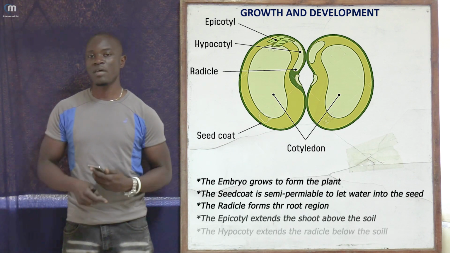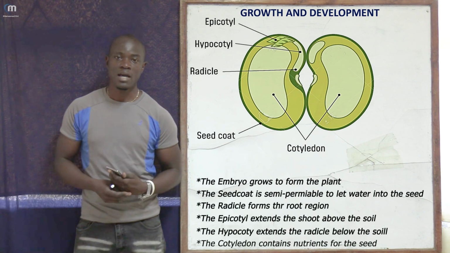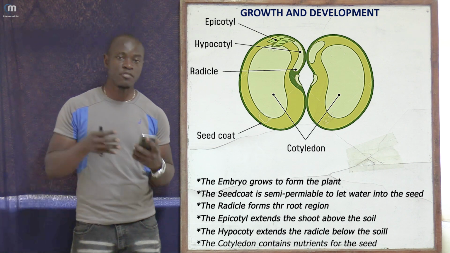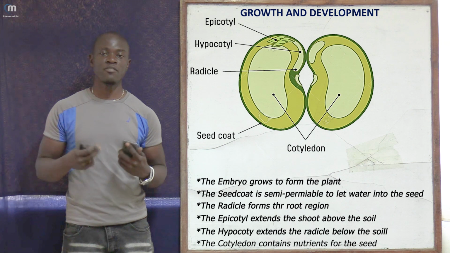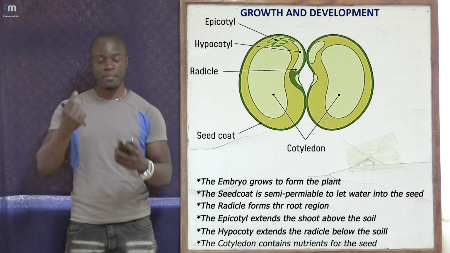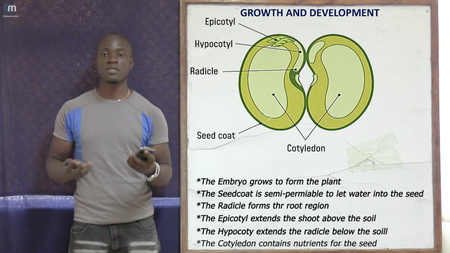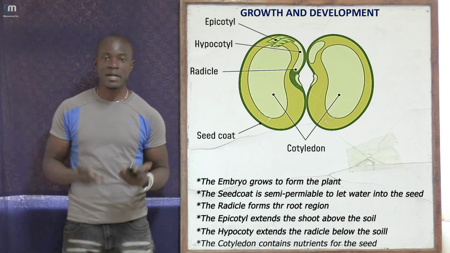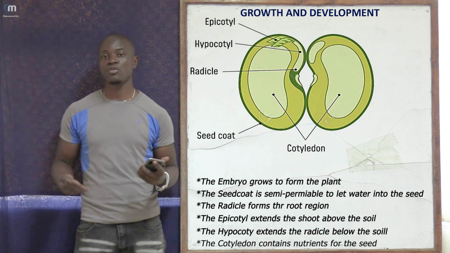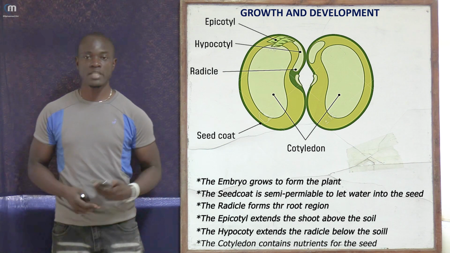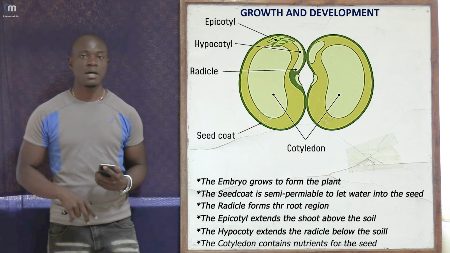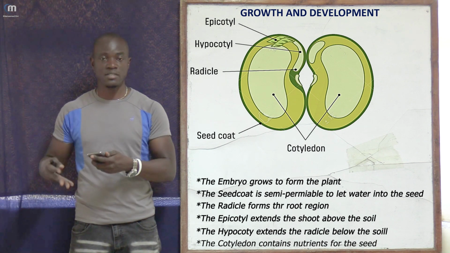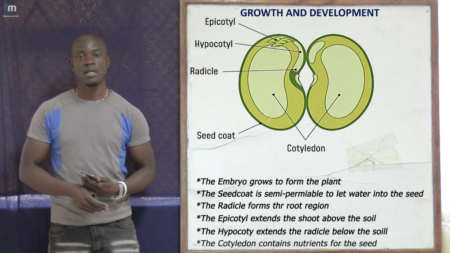Apart from that, we have the epicotyl and the hypocotyl. The hypocotyl will eventually form the roots, and the epicotyl will eventually push the shoot or the leaves up in order to absorb maximum sunlight for the plant to facilitate photosynthesis. So this is a sample diagram of the bean that we have discussed in this topic of growth and development.